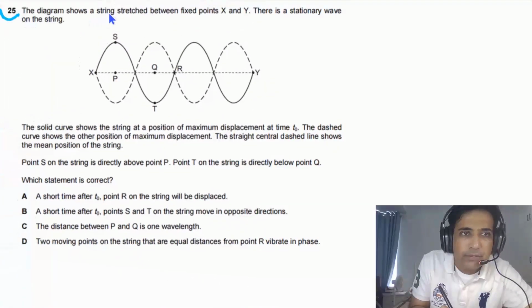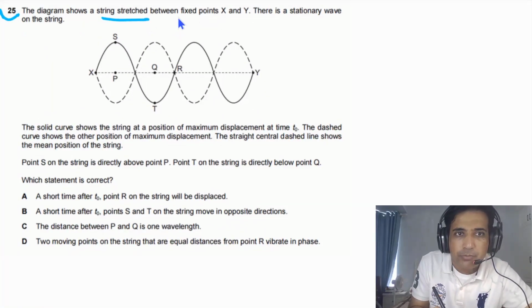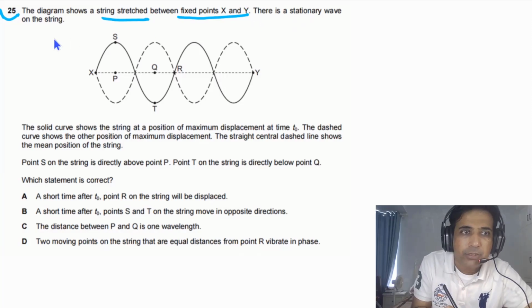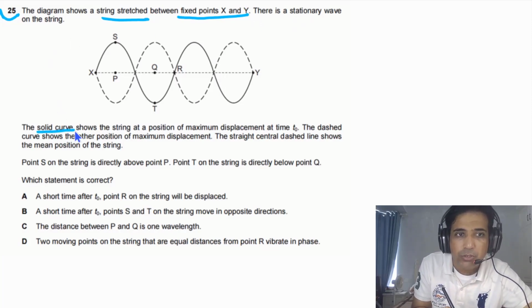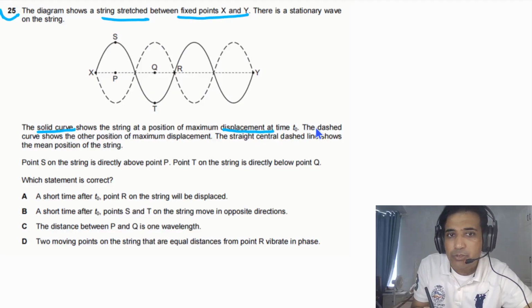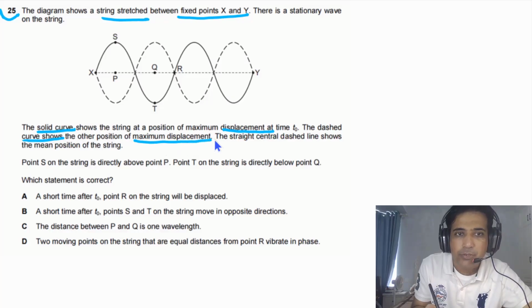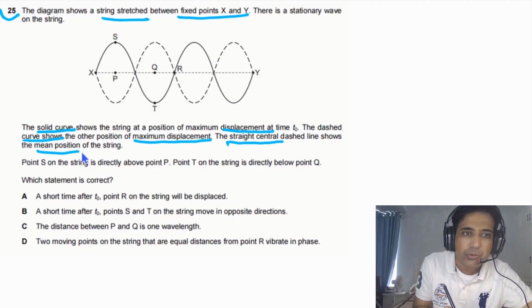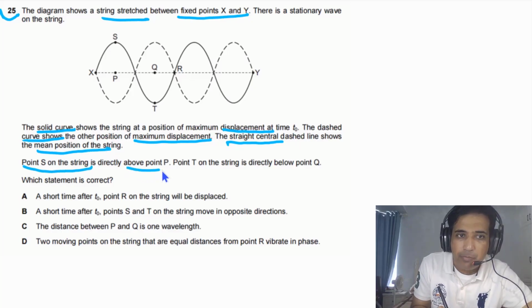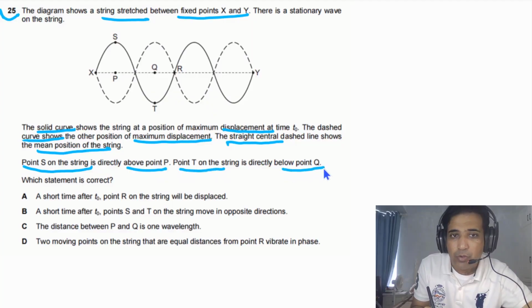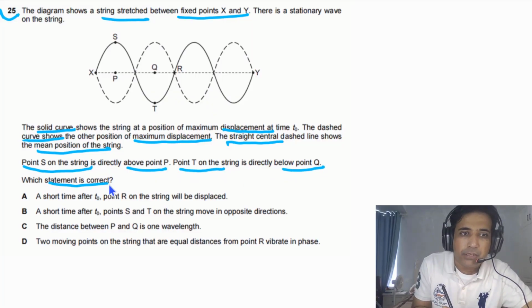Question 25 says the diagram shows a string stretched between fixed points X and Y. There is a stationary wave on the string. The solid curve shows the string at a position of maximum displacement at time t naught. The dashed curve shows the other position of maximum displacement. The straight centered dashed line shows the mean position of the string. Point S on the string is directly above point P and point D on the string is directly below point Q. Which statement is correct?